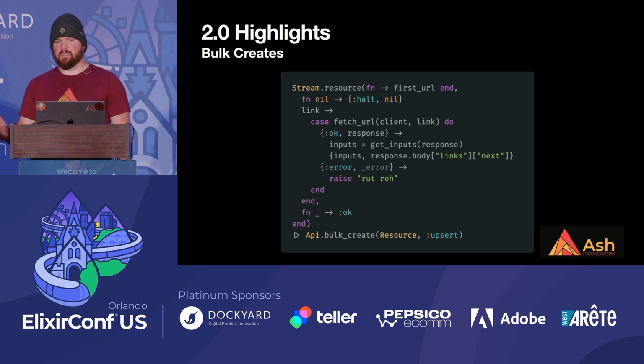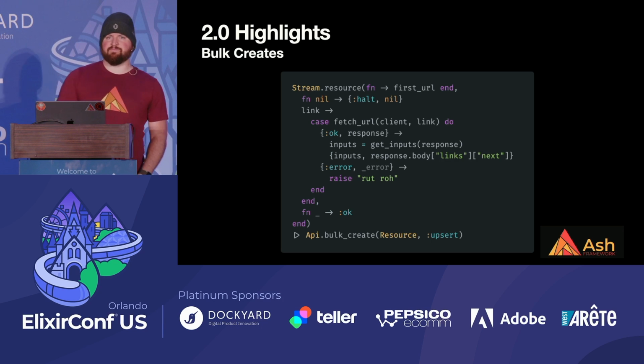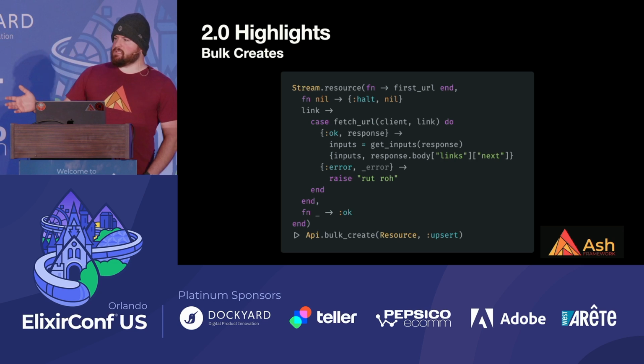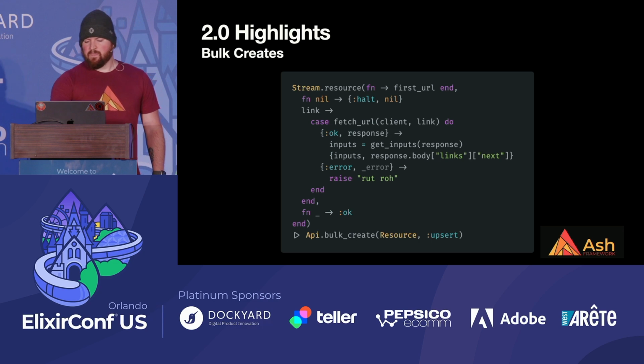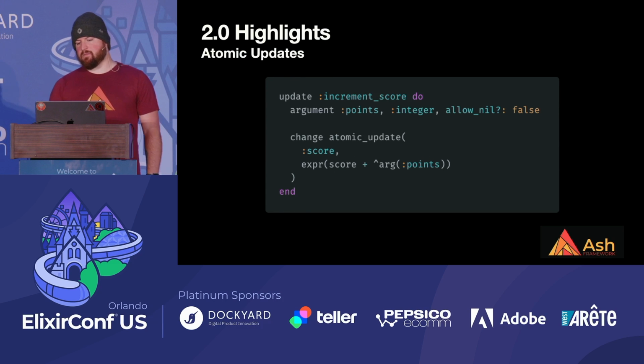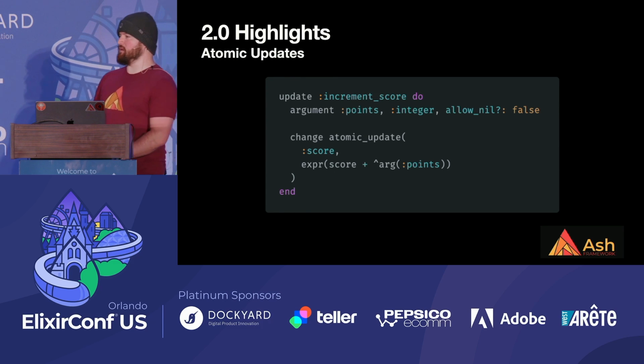So this is great because basically you define what it means to create a user in your system, and then if you want to do CSV import, you just stream into bulk create, and that's the extent of what you need to do to have bulk operations in your system. So it's pretty powerful. And atomic updates are the most recent thing.